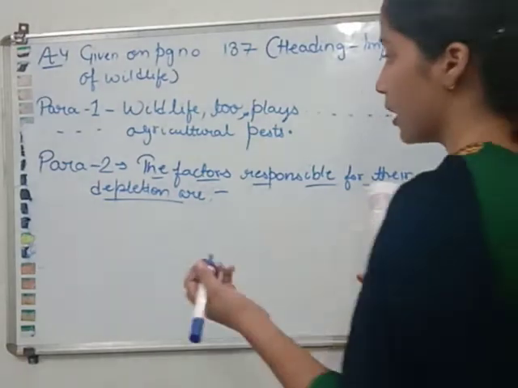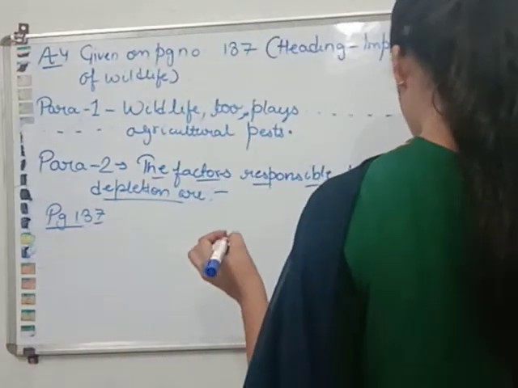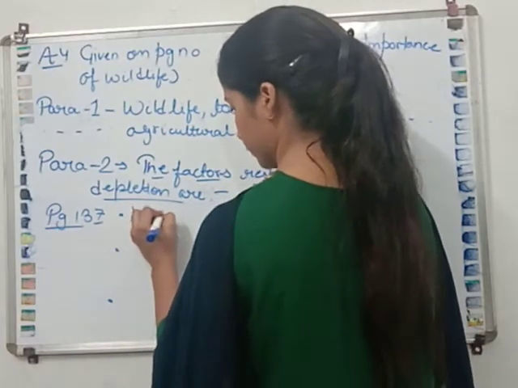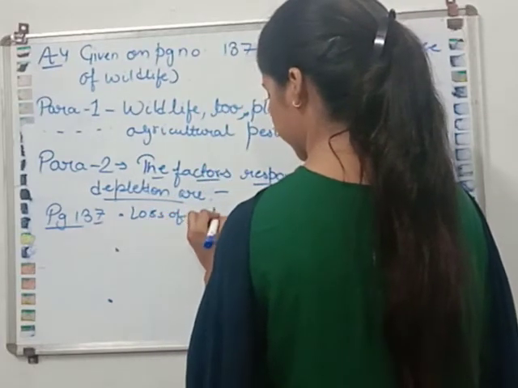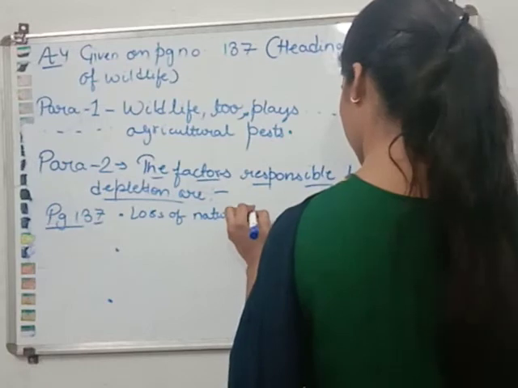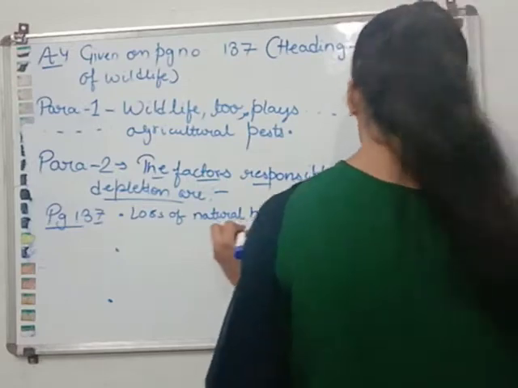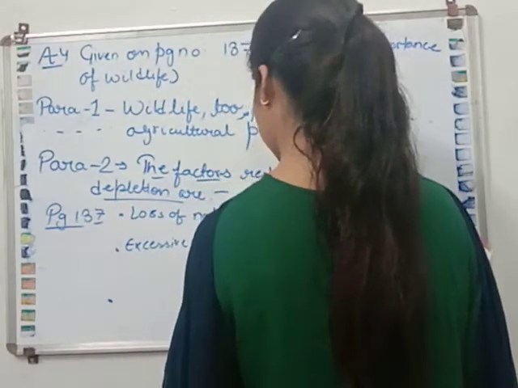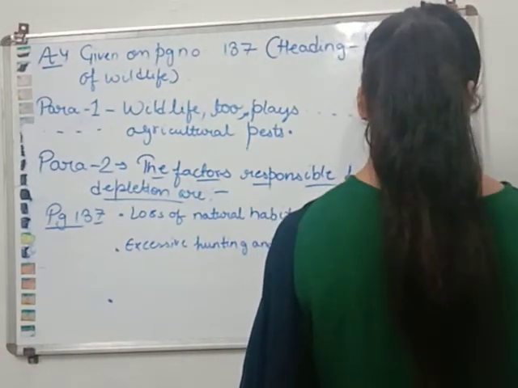Now again we will continue from page number 137. Three points are there: loss of natural habitat, then excessive hunting and poaching.